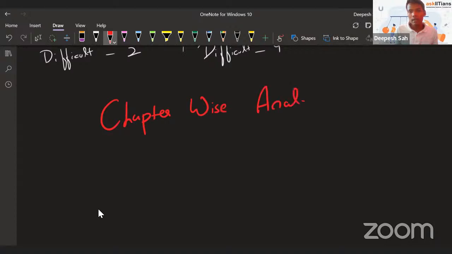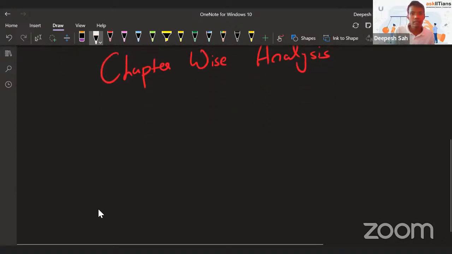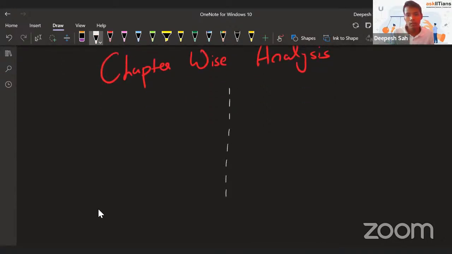So what is chapter wise analysis? From grade 11 and grade 12, you have multiple chapters. So we'll now see how much you actually saw from each chapter. Let's divide it into 2 different parts: section A and section B. When I'm talking about section A, the first topic over here is, of course, everyone's favorite, that is mechanics.